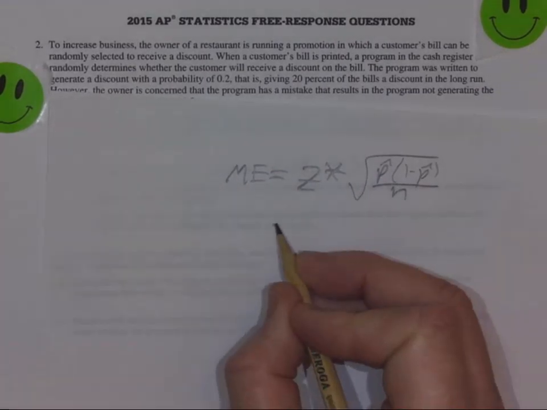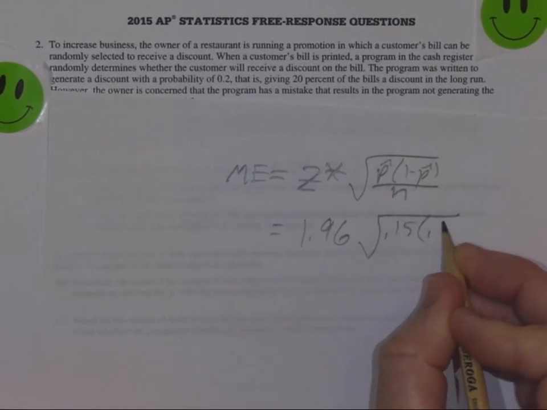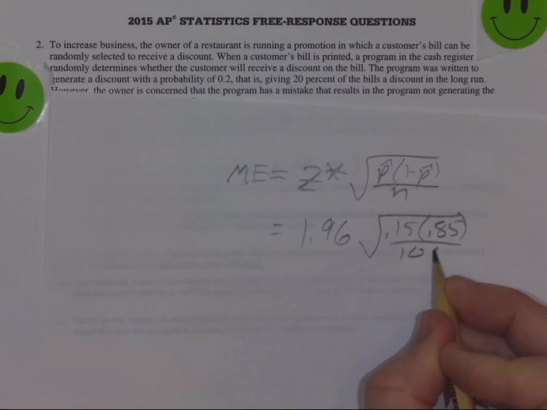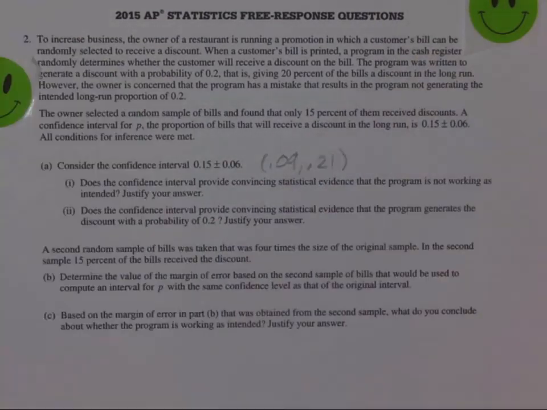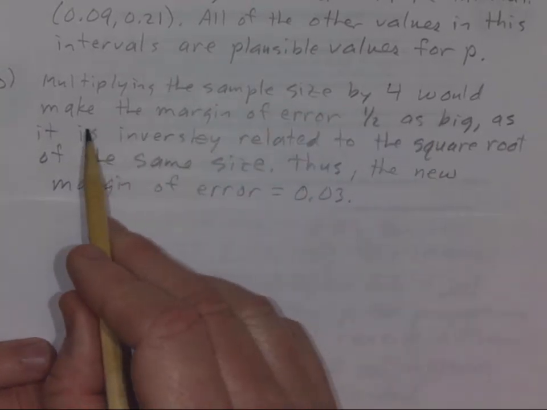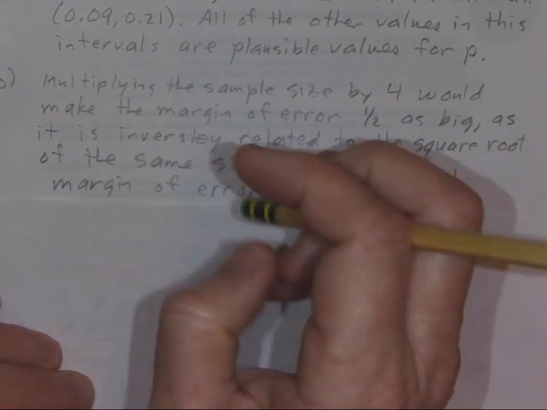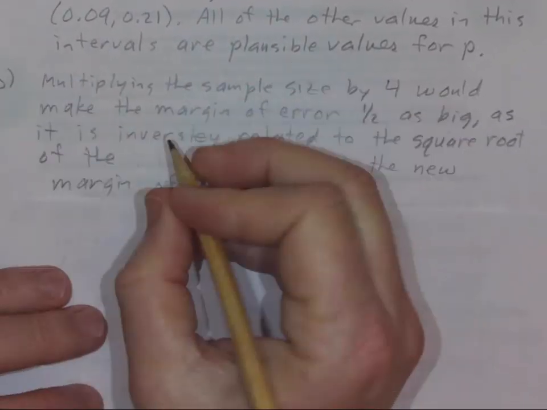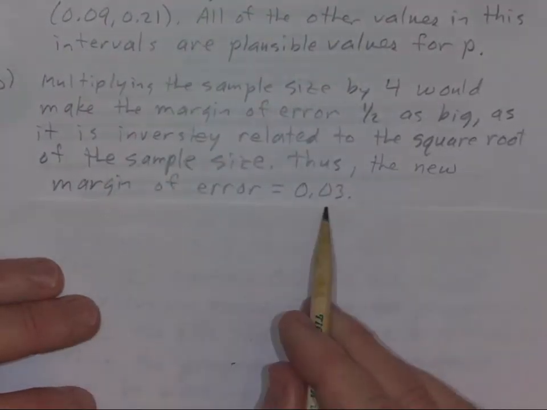But you could say, okay, let's just say it's 95%. I go 1.96 times the square root of 0.15 times 0.85 over, say, 100, and then do the same thing with 400, and see what happens to your margin of error. You would notice that it gets cut in half. But I think the quickest way to answer this problem is multiplying the sample size by 4 would make the margin of error half as big, as it is inversely related to the square root of the sample size. Thus, the new margin of error is 0.03.